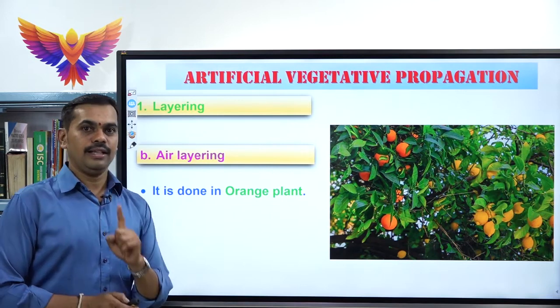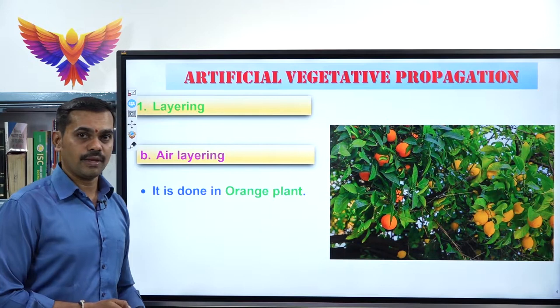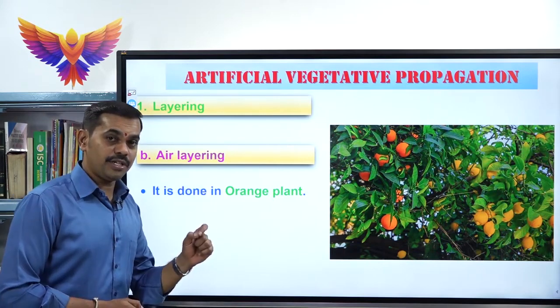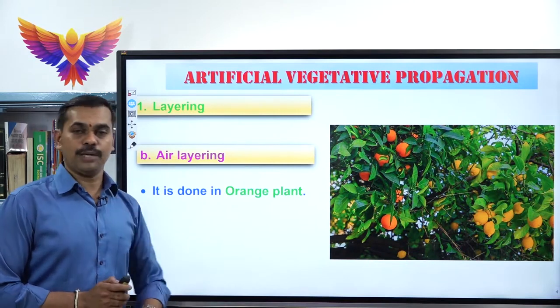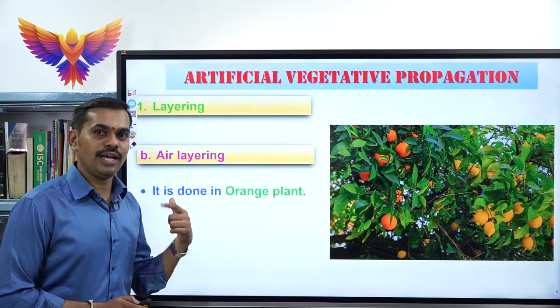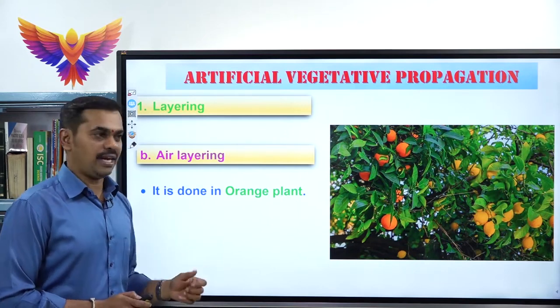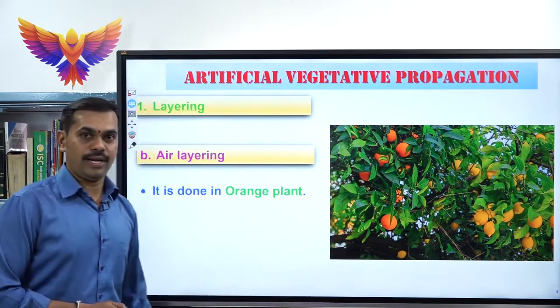Please remember, layering is the first type of artificial vegetative propagation, where root formation is done by keeping the stem inside the soil. There are two types of layering. First one, mound layering, which is commonly done in the jasmine plant. Second one, air layering, which is commonly done in the orange plant.